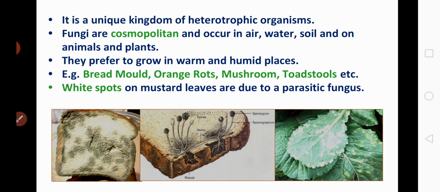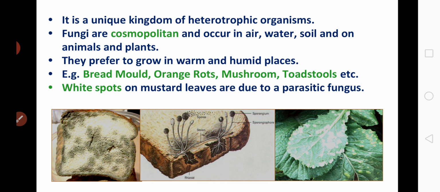Achlorophyllous means the chlorophyll pigment is absent. So the fungal members do not possess chlorophyll pigment. Due to the lack of chlorophyll pigment, they cannot synthesize their own food, so they are placed under heterotrophic nutrition. Is that clear? Okay, we'll move on to the second character then.